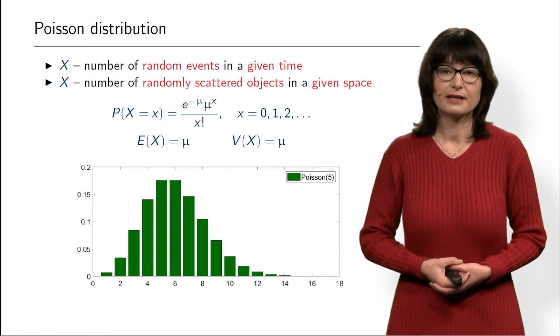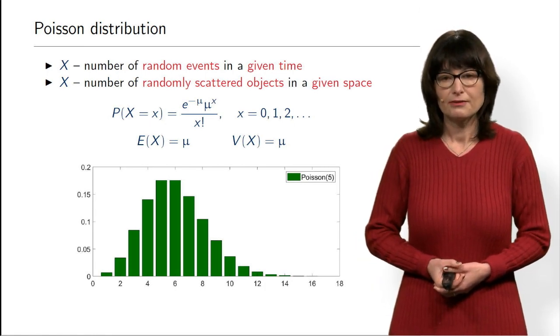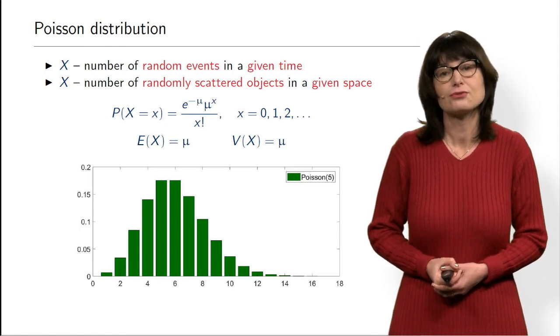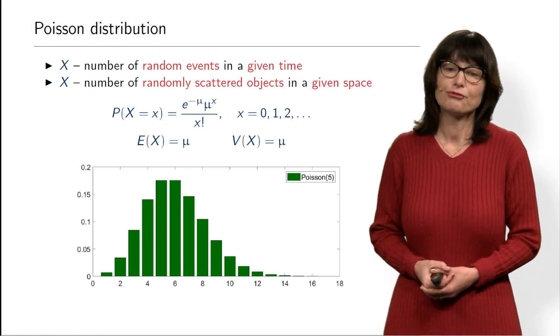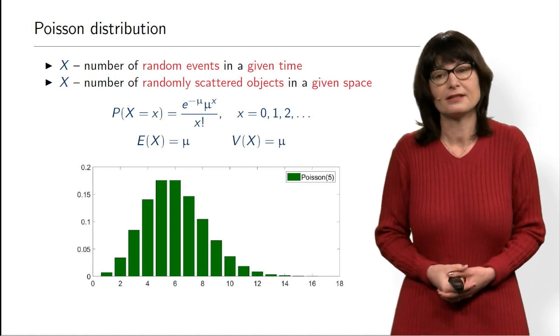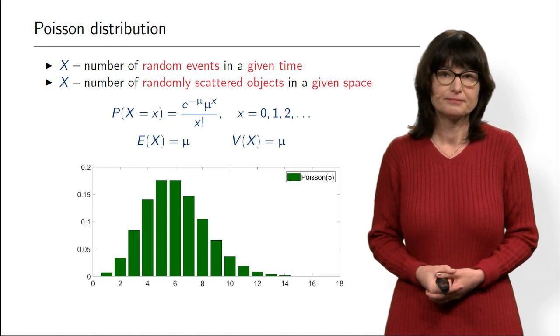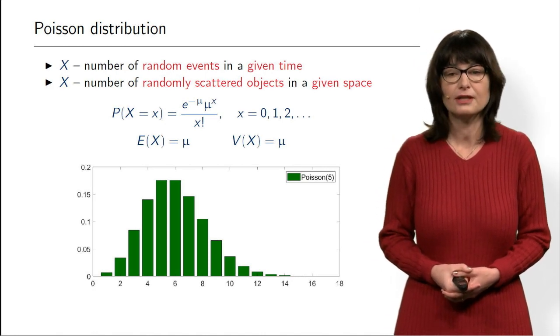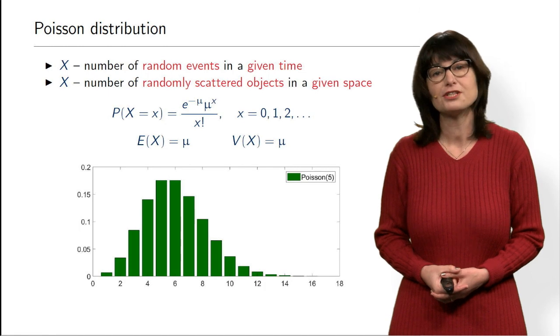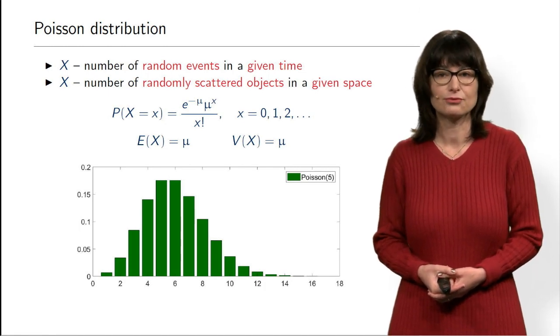So it is most likely to observe the average number of such events. Values 4 and 7 are also still quite likely, and the further you are from the average, the less likely it is to observe that number. Indeed, if you have on average on a sunny Sunday, say, 10 cars on a highway per kilometer, then it is very unlikely to see only one, or it's very unlikely to see 30.